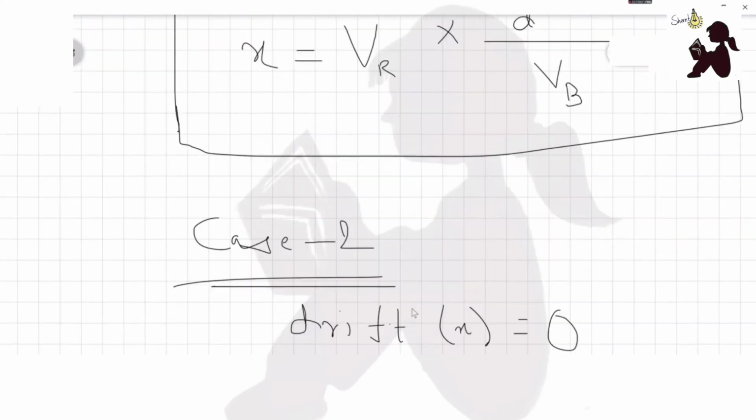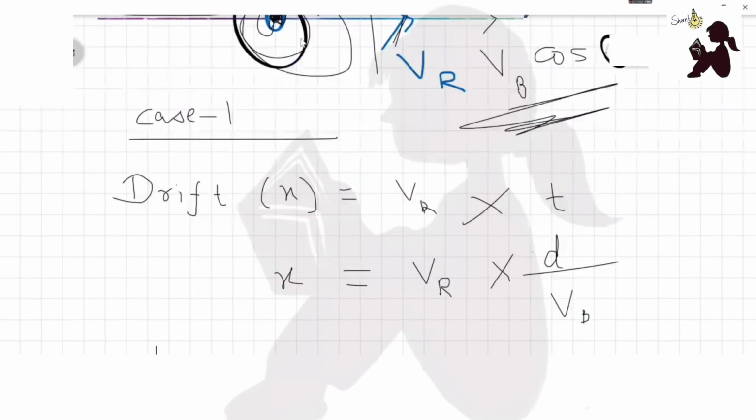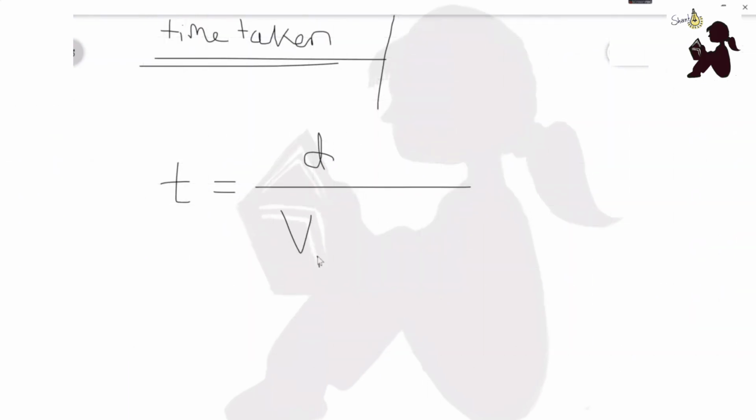Now what velocity will you take here? The boat reaches from this point to this point in a straight way. So in this case, we will consider the vertical component of VB, that is VB sin theta. That will be the velocity we are taking into consideration.